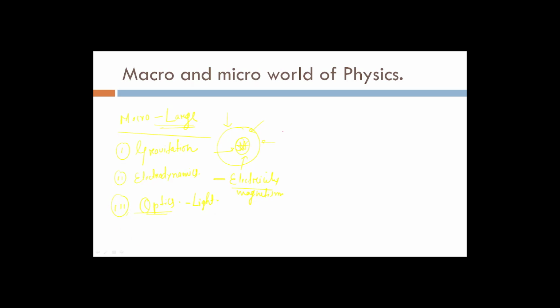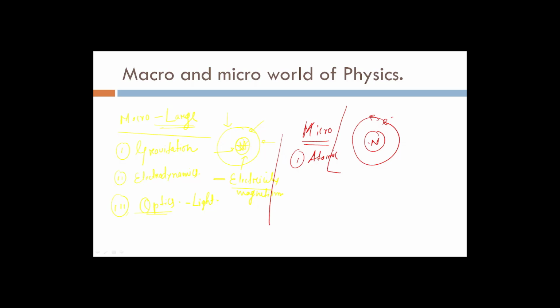Now after macro, we are going to study the micro aspect of physics. In micro, we are going to study atomic physics. We know that if we consider an atom, there lies a nucleus and electrons revolve around it.